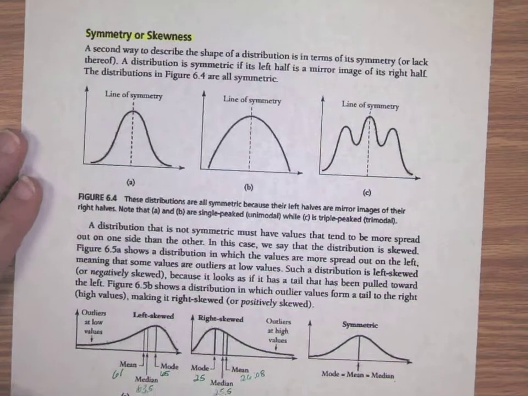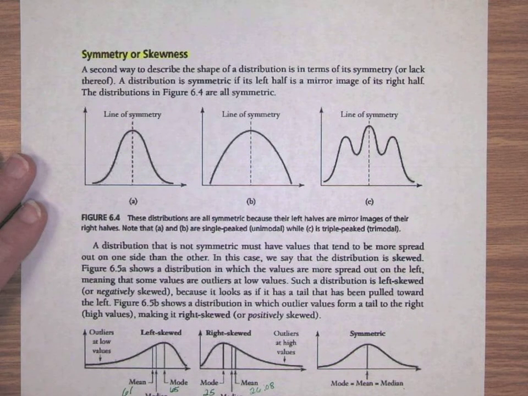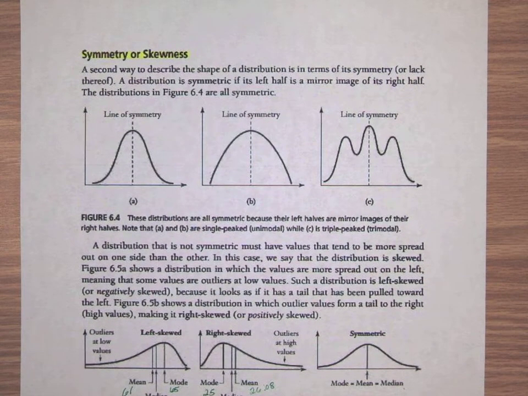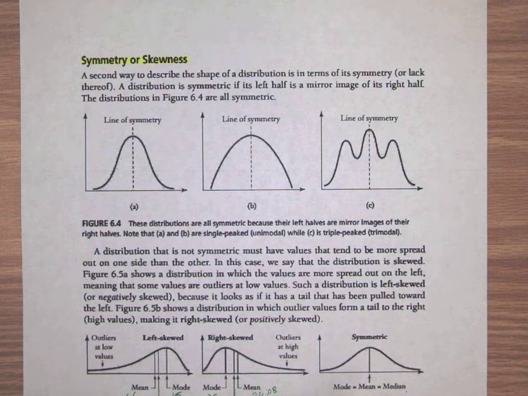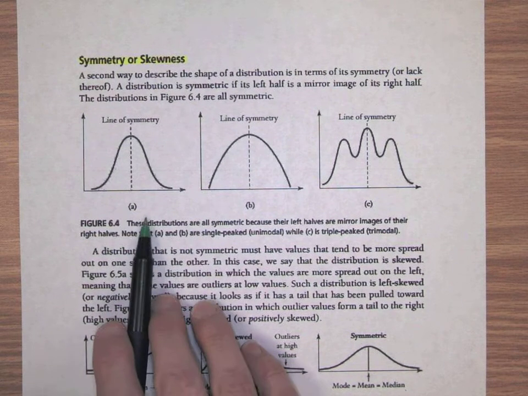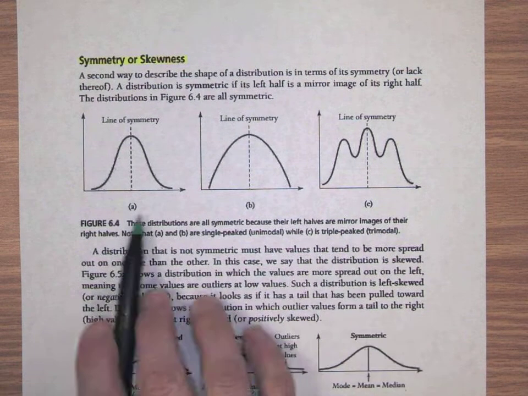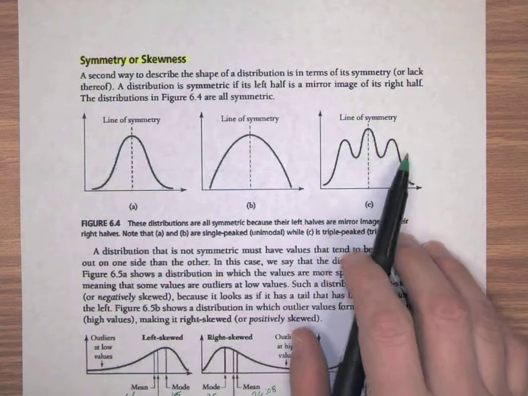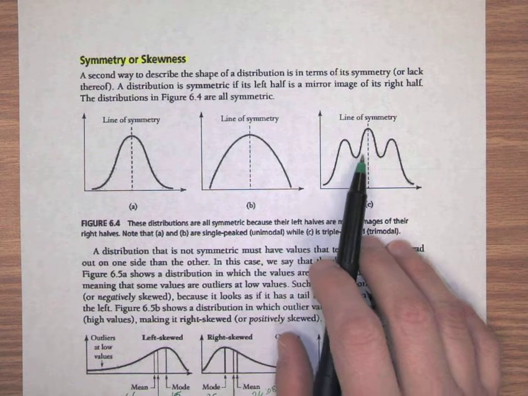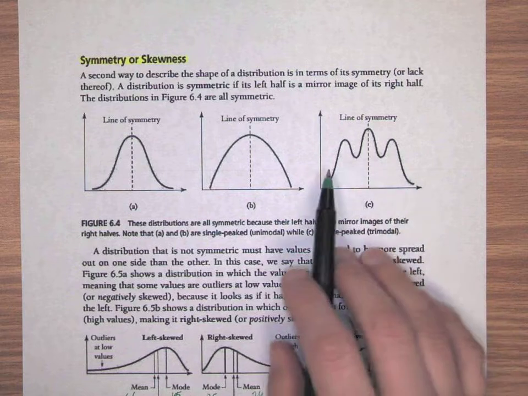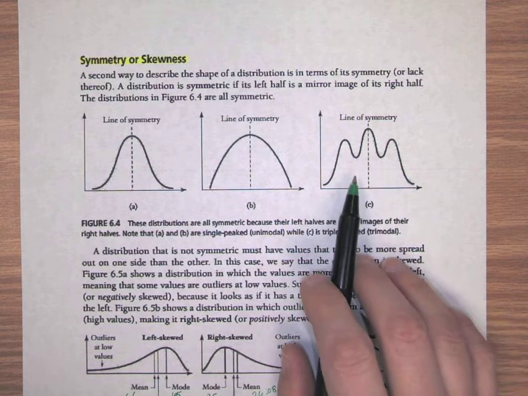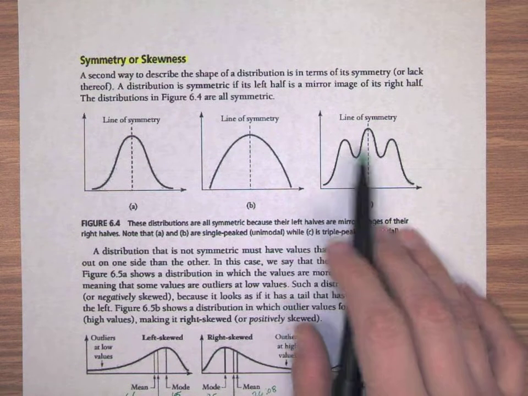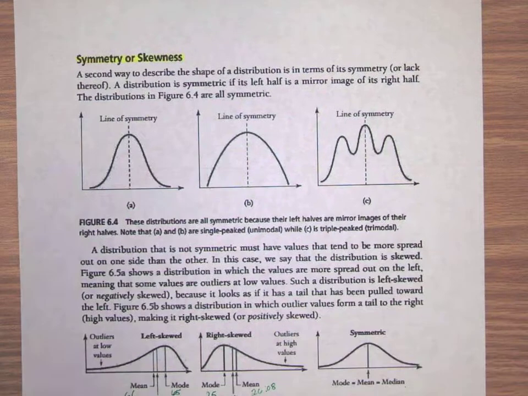Now I also want to talk to you for just a second about skewness. I know we had a little bit of confusion on how to describe the right and the left skewness, so hopefully this will help out just a little bit. These distributions that you see up here are all what we call symmetric. The left half will mirror the right half. Even if you have more than one peak, you can see here that this one still has symmetrical data, because it has a peak, and it reflects over this line of symmetry right here.